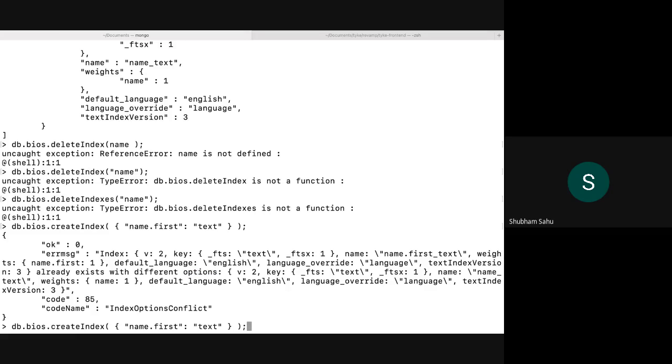For that, instead of delete index, exactly, we can do drop index.